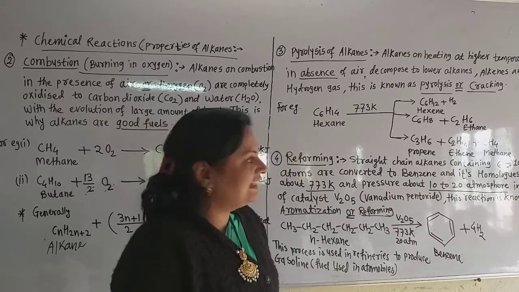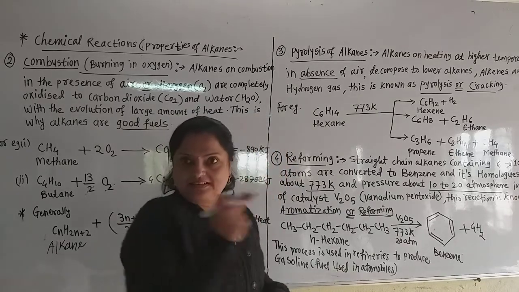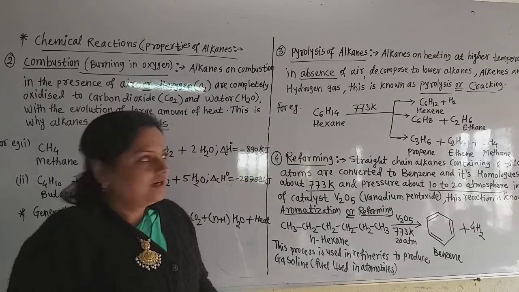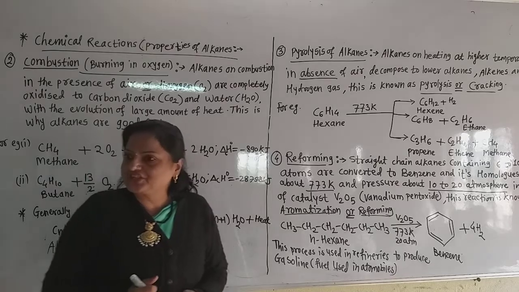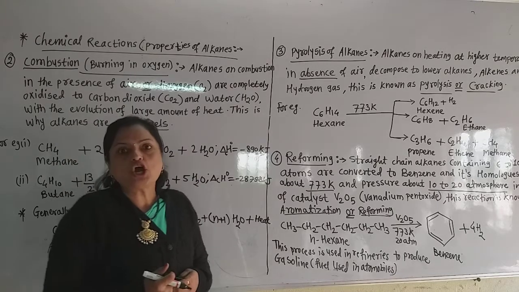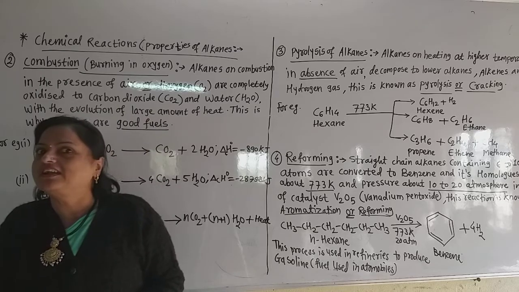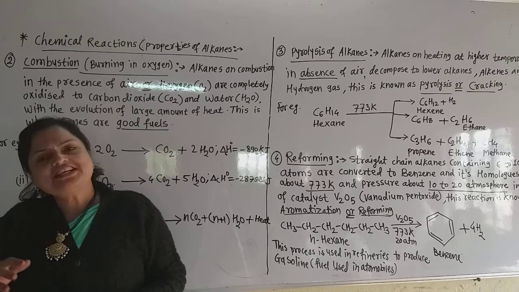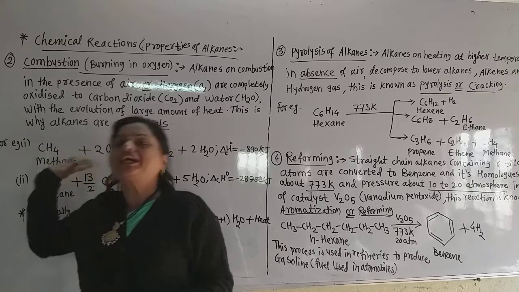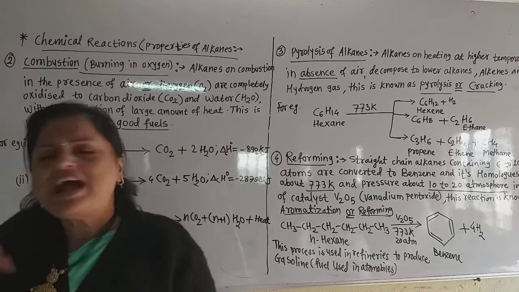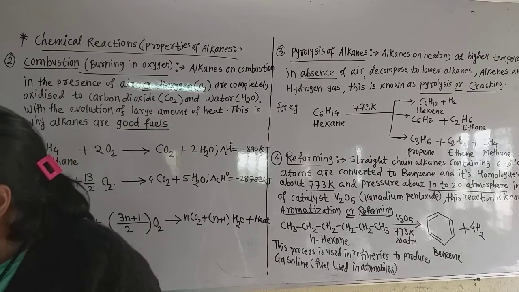Now let us see the next chemical reaction of alkanes, that is the pyrolysis of alkanes. This is also a very important reaction. This is just the opposite of combustion. Remember that. Why is it opposite to combustion?